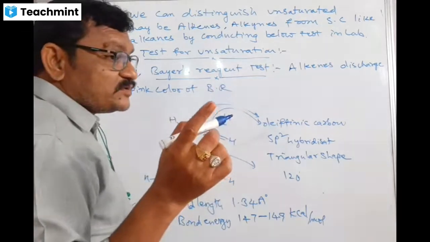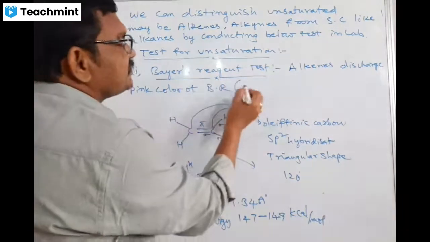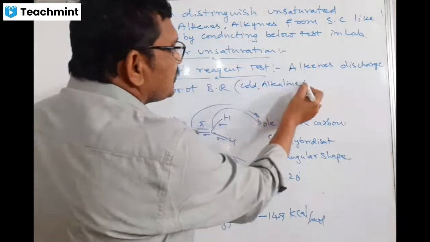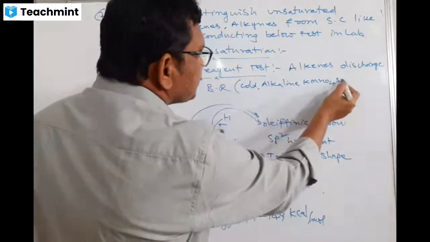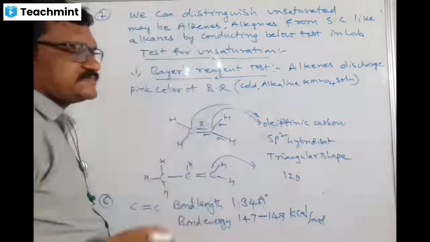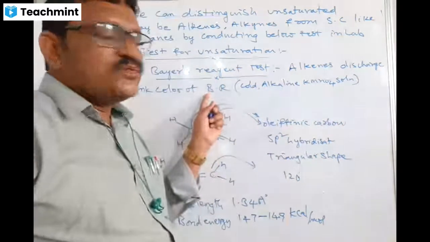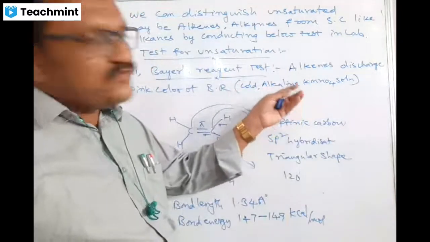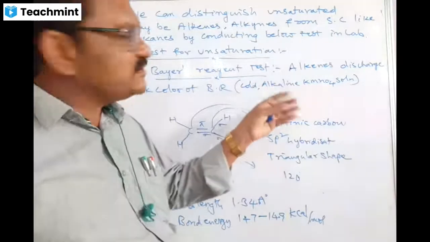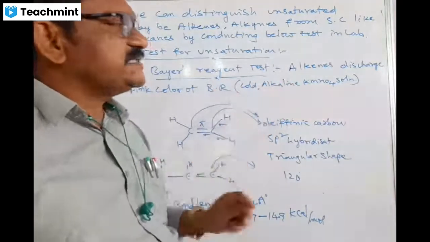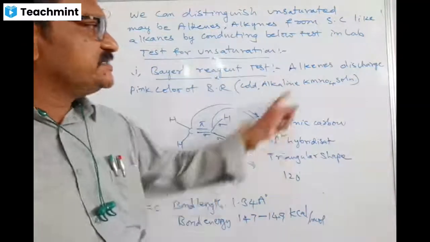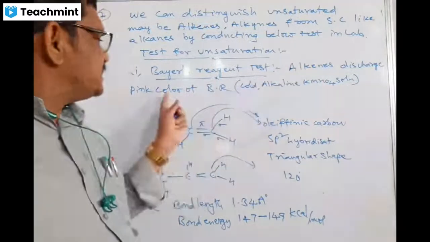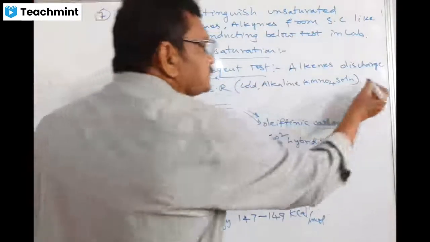Actually, do remember what is Bayer's reagent? Cold, alkaline potassium permanganate solution, KMnO4 solution. This is called Bayer's reagent. Bayer is a scientist who used the cold and alkaline KMnO4 solution for testing unsaturation at that time. That's why we call this reagent Bayer's reagent, which is pink in color. While reacting with alkenes, what happens? Alkenes discharge the color of Bayer's reagent to colorless.